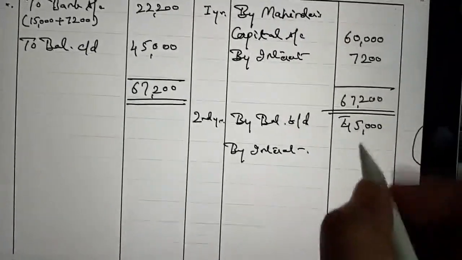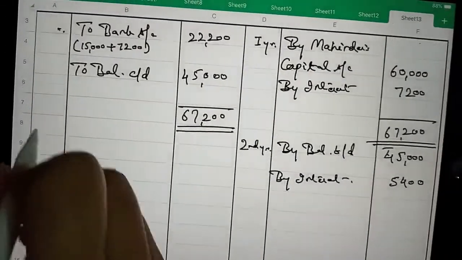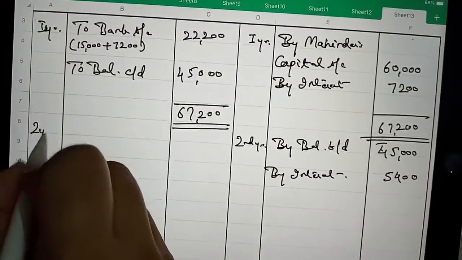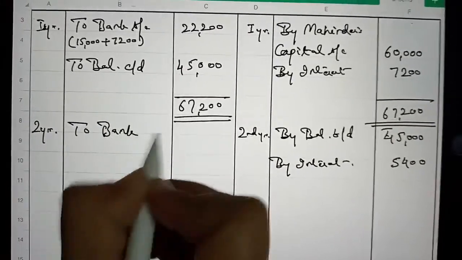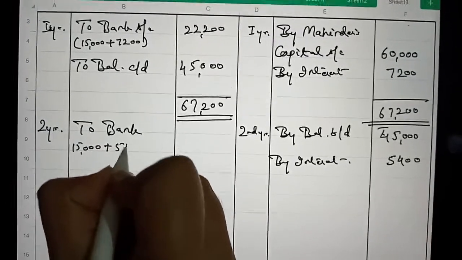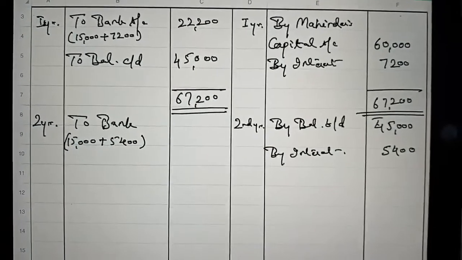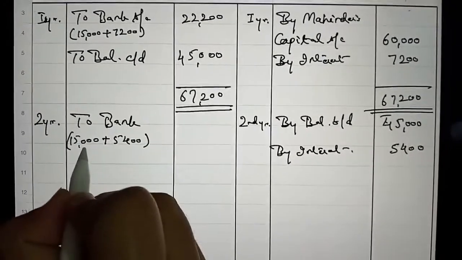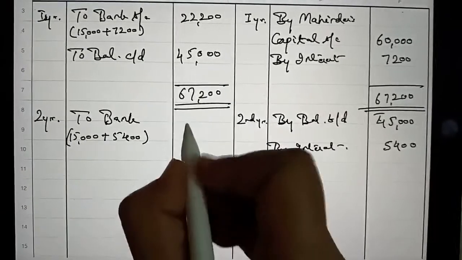So here the interest is 5,400, and in the second year the payment is 15,000 plus interest, because here we have to add the interest in the installment.